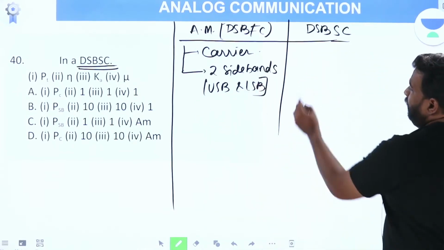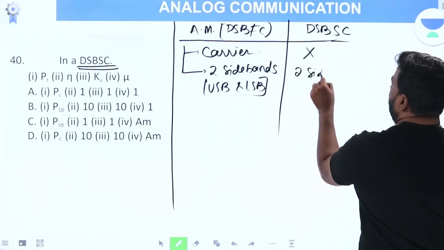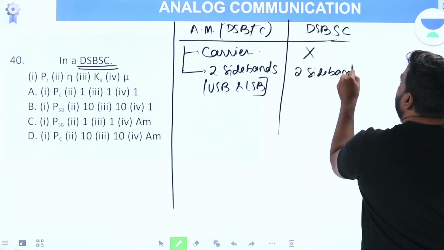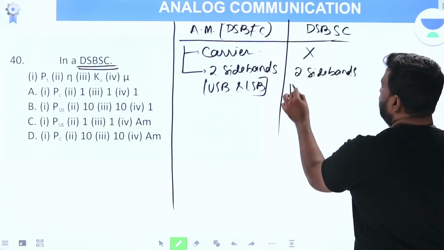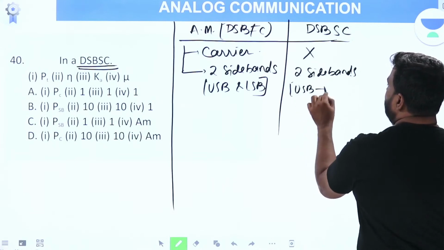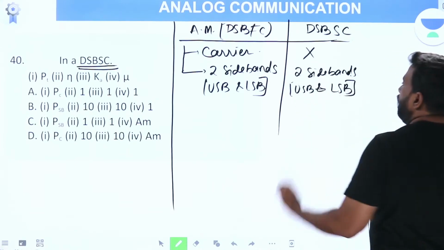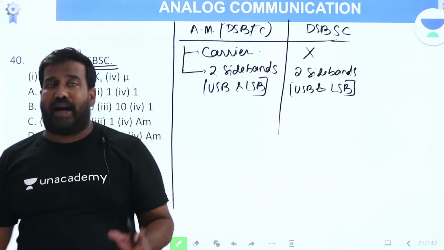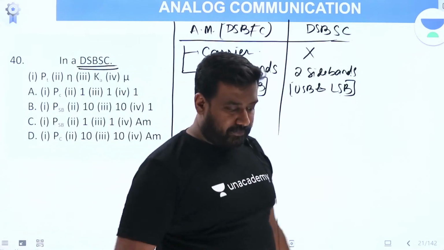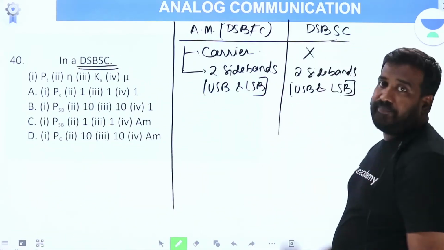In DSB, there won't be any carrier; only two sidebands will be sent. USB, upper sideband, and lower sideband. Only these two things will be sent.